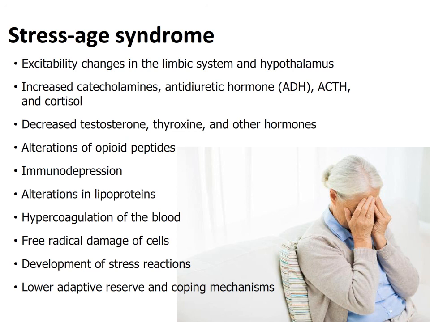Components of this stress age syndrome include excitability changes in the limbic system and hypothalamus, which results in increased release of catecholamines, antidiuretic hormone, ACTH, and also cortisol. It results in decreased testosterone, thyroxine, and many other hormones. Alterations of opioid peptides, immunodepression, alterations in lipoproteins, hypocoagulation of the blood, free radical damage of cells, development of stress reactions, and finally lowers the adaptive reserve and coping mechanisms of the elderly.